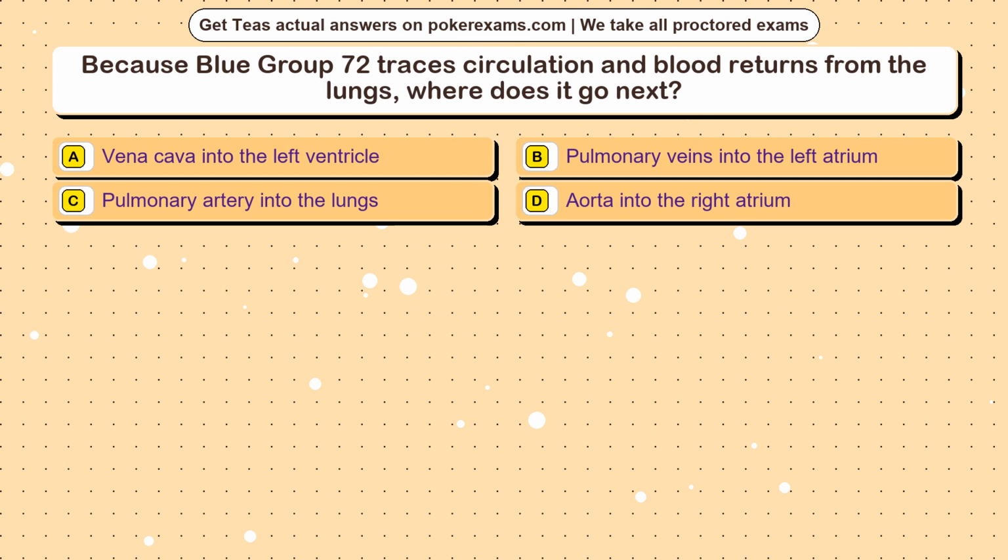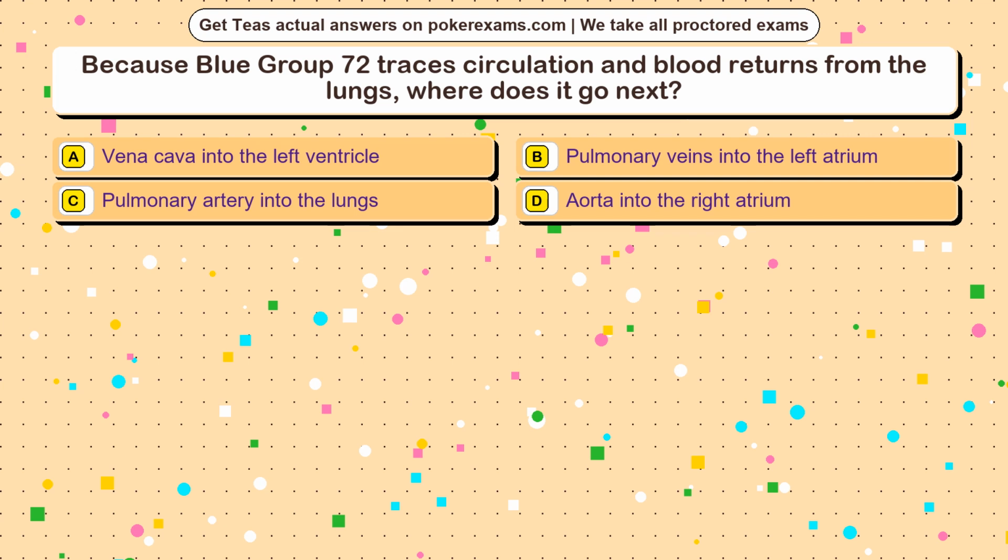Question 15. Because Blue Group 72 traces circulation and blood returns from the lungs, where does it go next? Option A, vena cava into the left ventricle. Option B, pulmonary veins into the left atrium. Option C, pulmonary artery into the lungs. Option D, aorta into the right atrium.